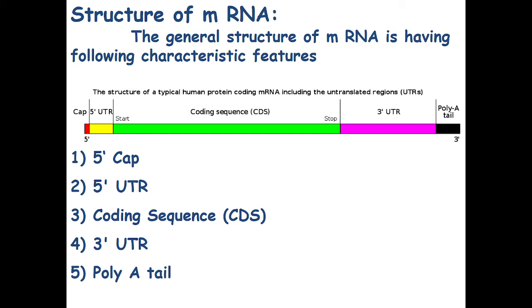The next one is coding sequence. We can abbreviate it as CDS. It starts from the start codon and it will end on the stop codon. The CDS basically has the information of protein. Your protein is going to be synthesized from start codon to the stop codon. The next portion of mRNA is 3' UTR, that is 3' untranslated region. This untranslated region is again not undergoing process of translation, and that's why called as untranslated region, and it is followed by a poly A tail, that is a polyadenine tail.